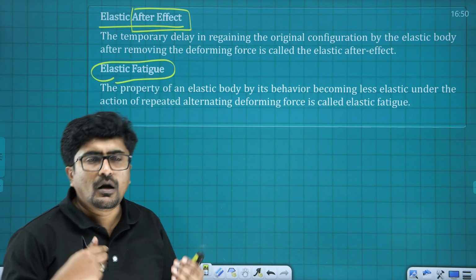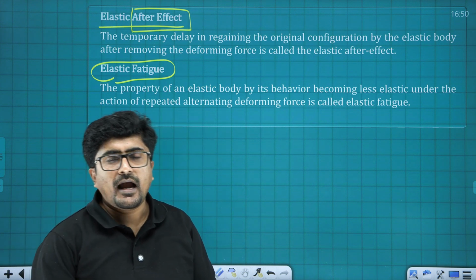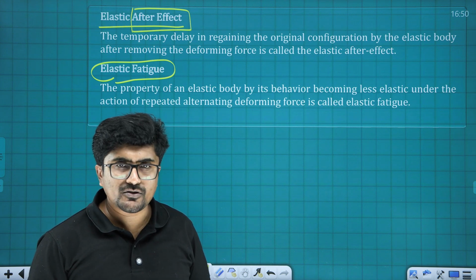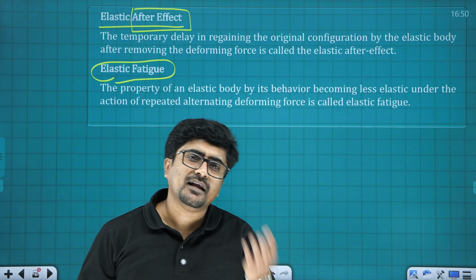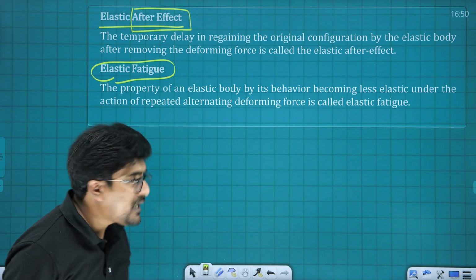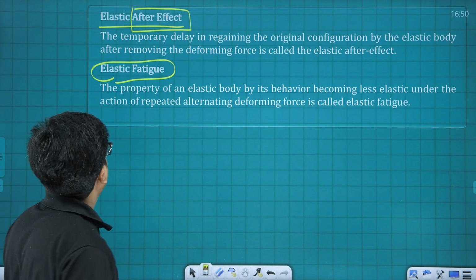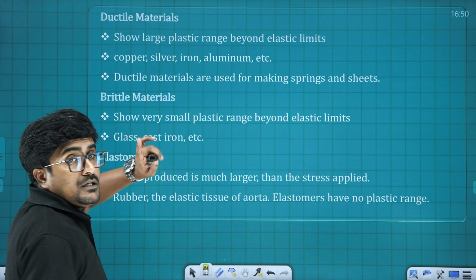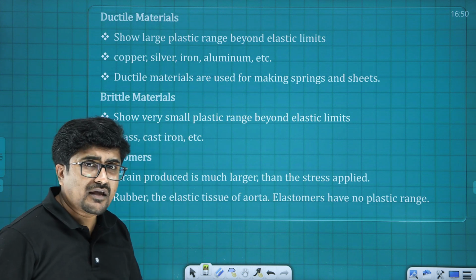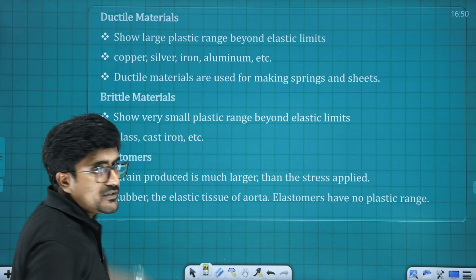And the last one is elastic fatigue. If you apply a force on a particular material, obviously deformation is going to happen, and if loading and unloading happen for a long duration of time, definitely the elastic property of the material is going to be lost, that is, reduced, and that we call elastic fatigue. The next one is ductile material, brittle material, elastomers. Again, match the following area, we can expect questions related to this one.